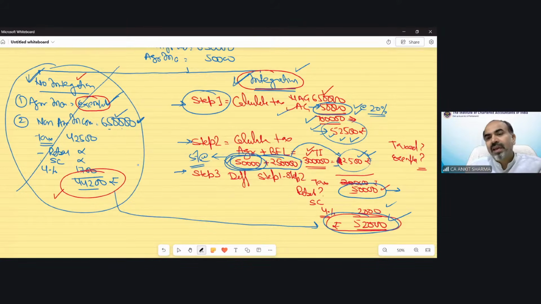First of all, calculate normal tax on agricultural as well as non-agricultural income. Treat your agriculture income as non-agricultural. Then step number 2, add your agriculture income to your basic exemption limit, and now again calculate your normal tax. Then step 1 minus 2, that would be your tax liability. You can apply the cess upon it and that would be your answer.